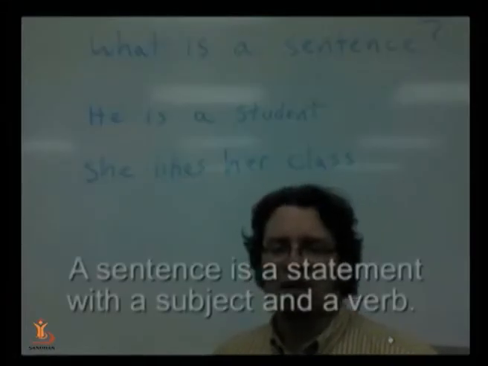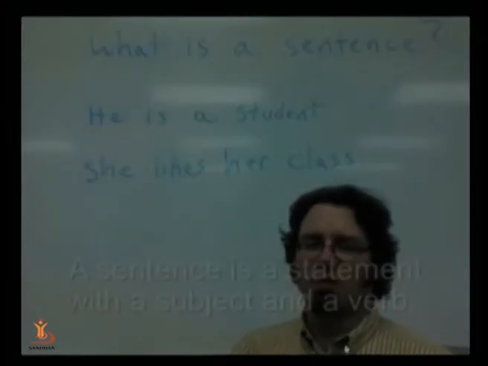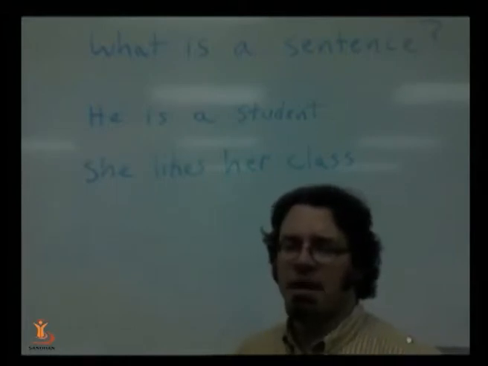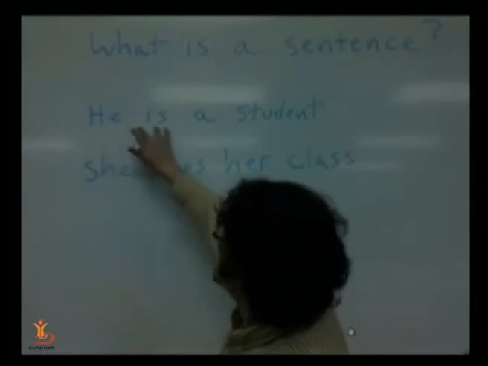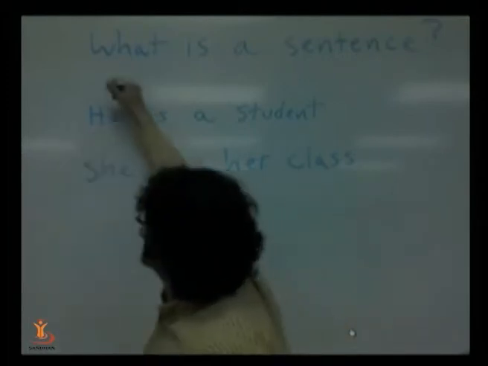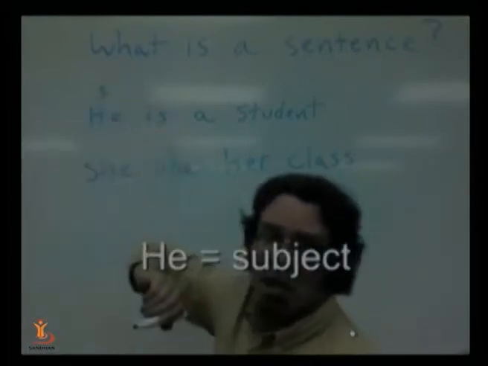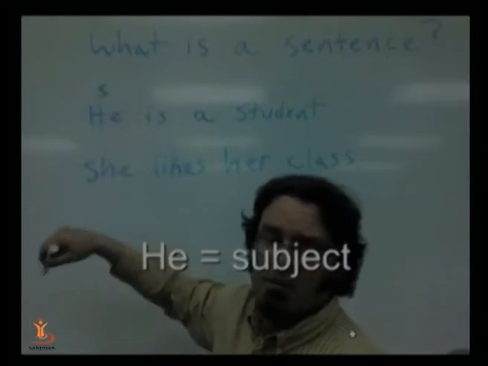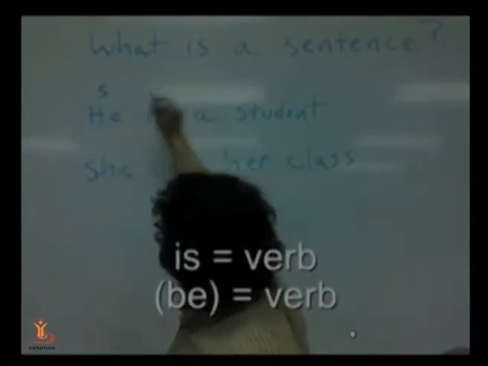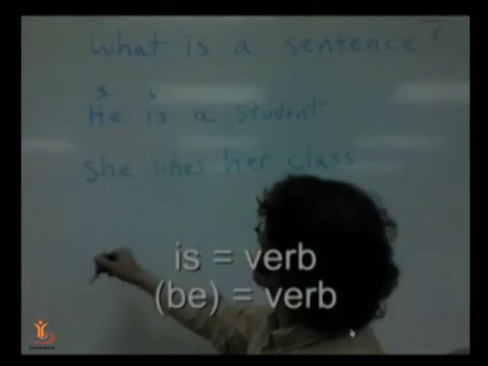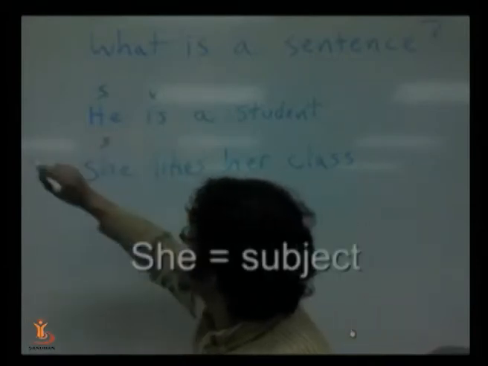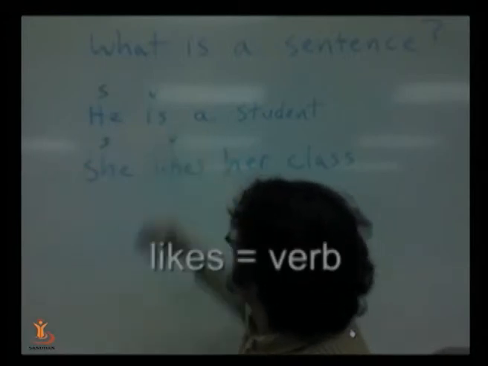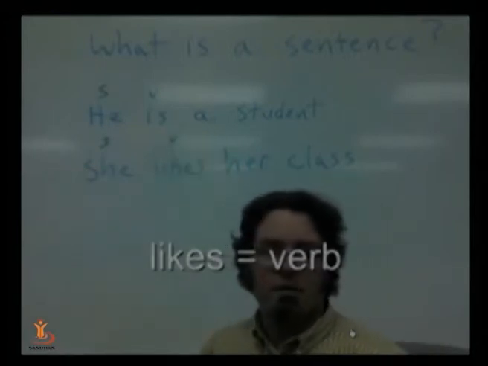A sentence is a statement, and it usually has a subject and a verb. In this sentence, he is a student. This is the subject, and the verb be is right here. She likes her class. This is the subject, and this is the verb.